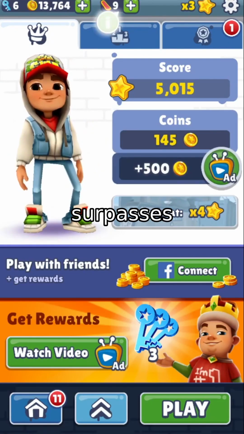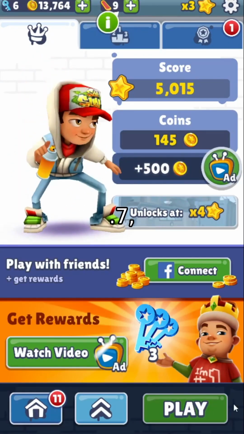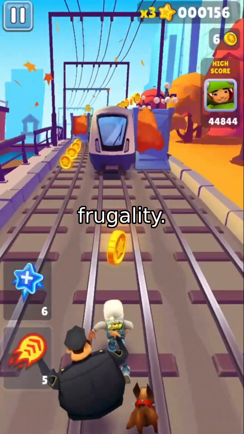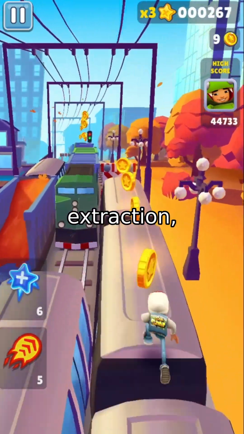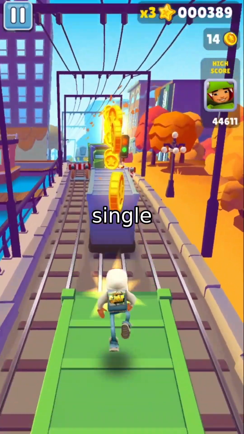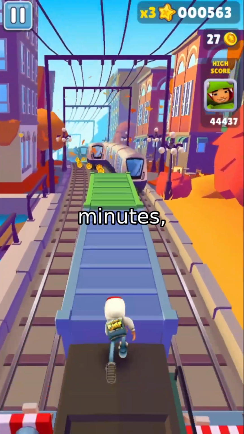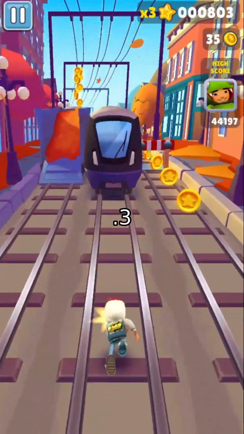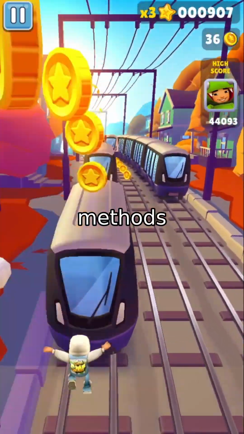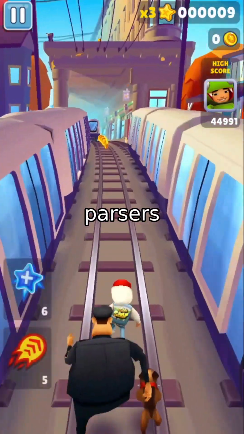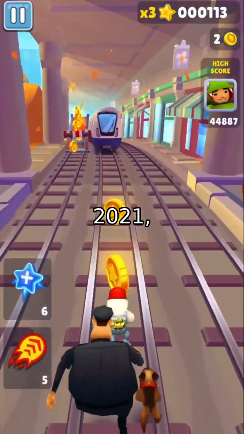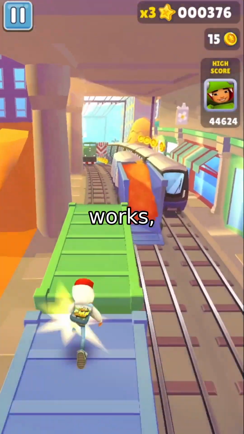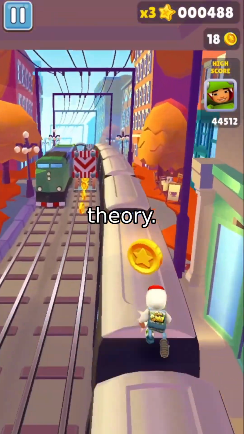This approach not only surpasses previous state-of-the-art results on FrameNet 1.7, but does so with exceptional computational efficiency and model frugality. The entire pipeline, embedding extraction, model training, and inference, runs on a single Tesla V100 GPU in under 15 minutes, consuming just watt-hours. It achieves an overall accuracy of 79.3% on the test set, outperforming prior methods even when integrated into end-to-end parsers like Lin et al. 2021 and Swayamdipta et al. 2017. To understand why this works, we must first ground our approach in cognitive theory.